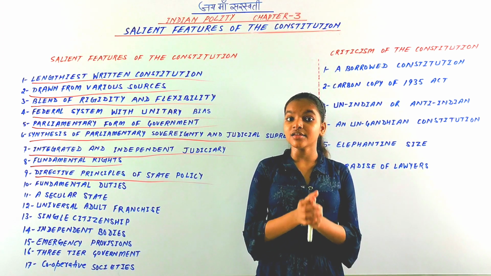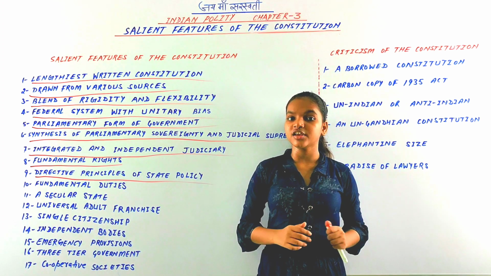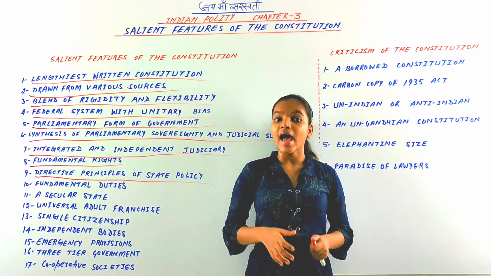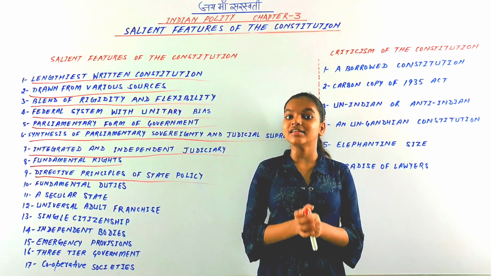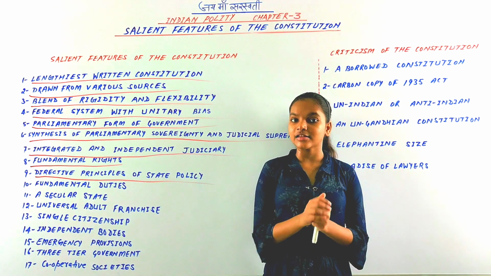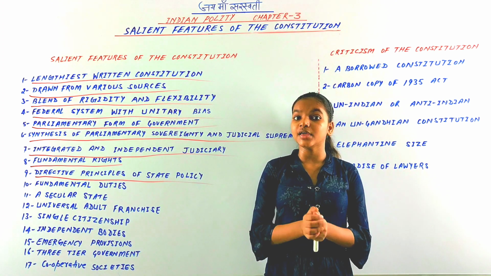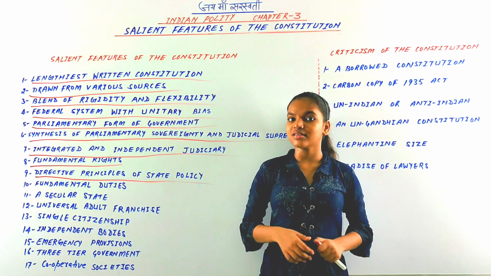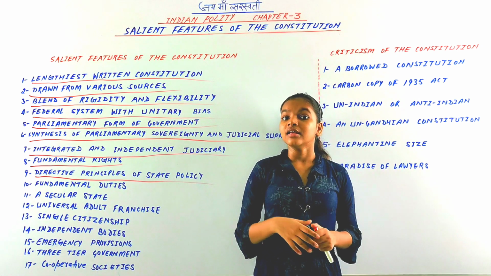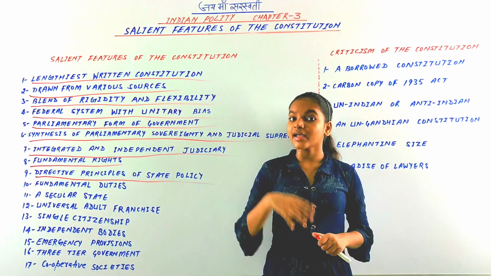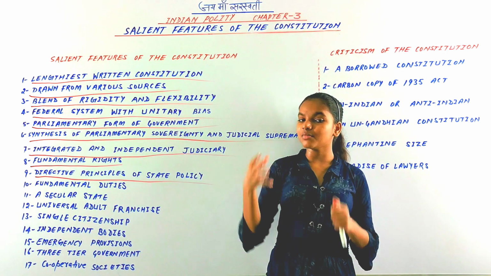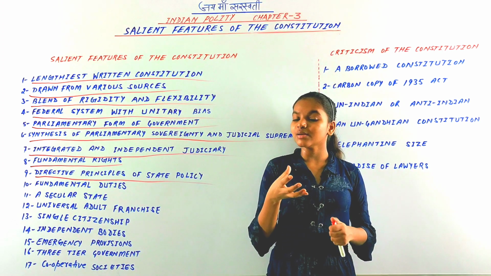He said that it is a novel. The directive principles of state policy are novel features of our Indian Constitution, and they are made to seek political democracy for a welfare state. Directive principles of state policy are made for the welfare of the state, however they are non-justiciable and non-enforceable by courts if there is a violation of them, unlike the fundamental rights, because fundamental rights are